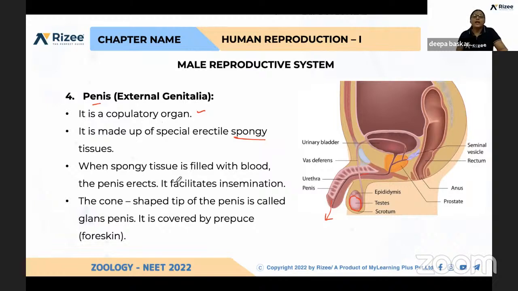When the spongy tissue is small, the size of the penis is small, and when it receives the signal, it is filled with blood, so that it gets erected. This erection function is very much important for the insemination process. At the tip, it is called the glans penis. It is covered by a foreskin, which is otherwise called the prepuce. Got it? That's all.